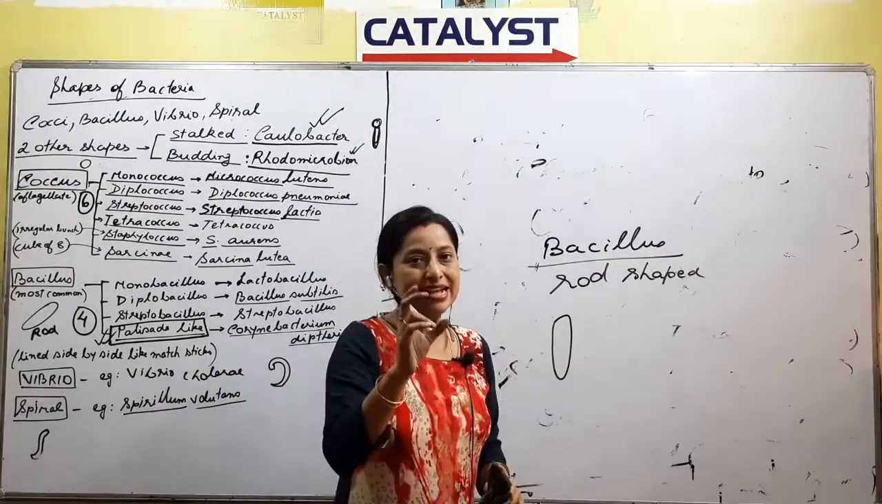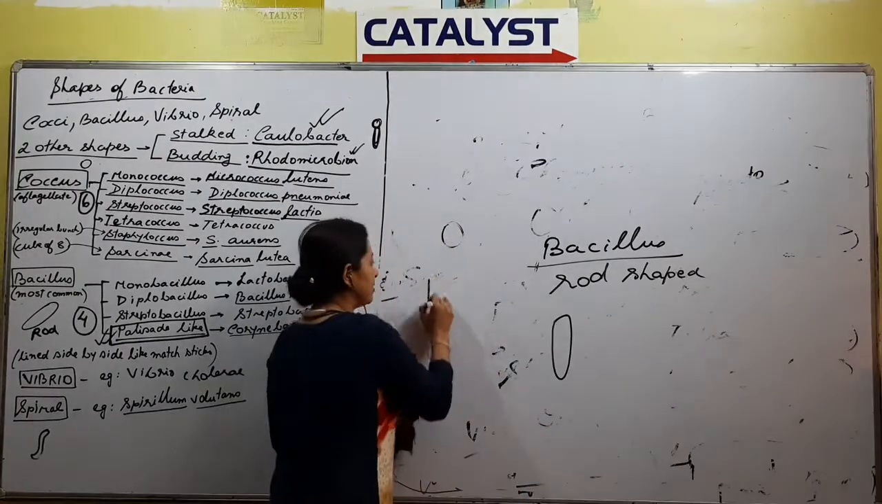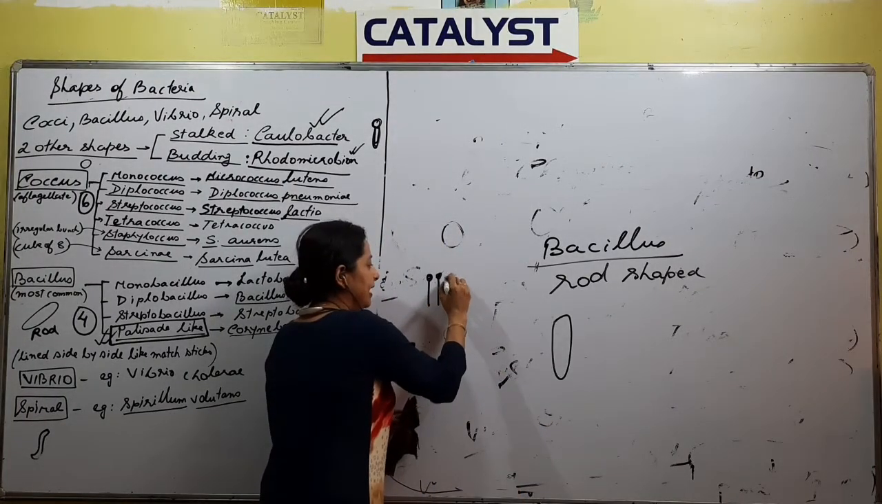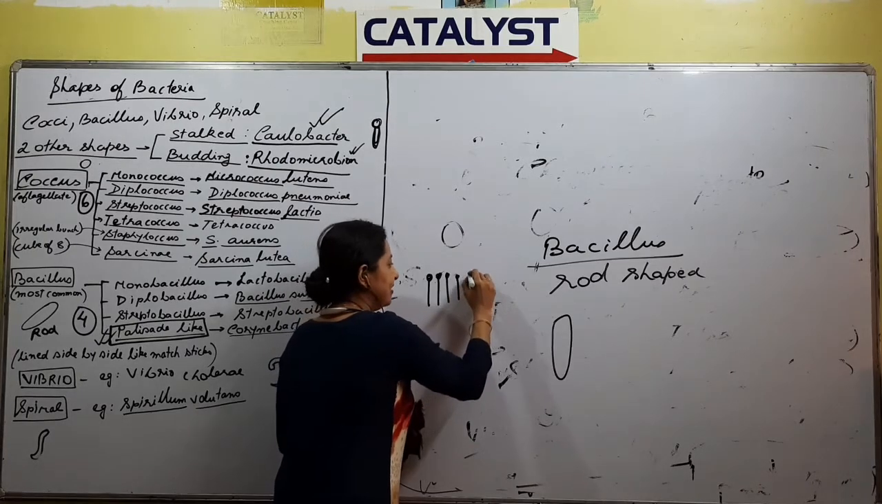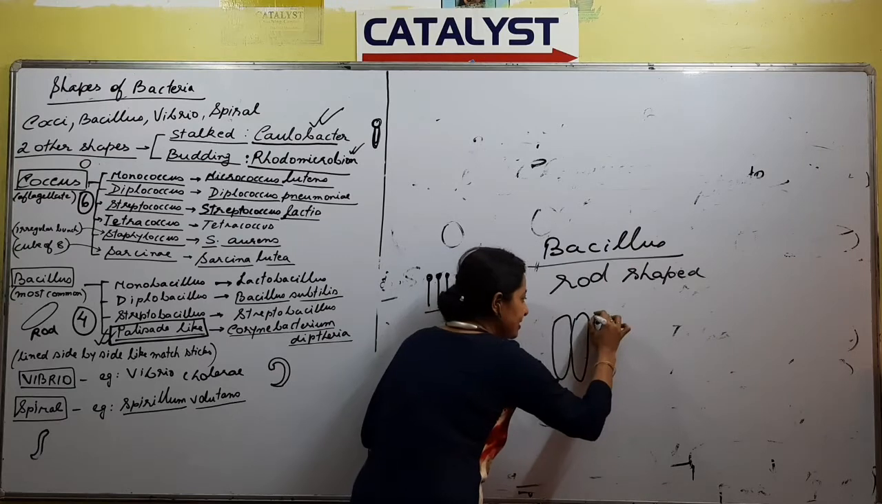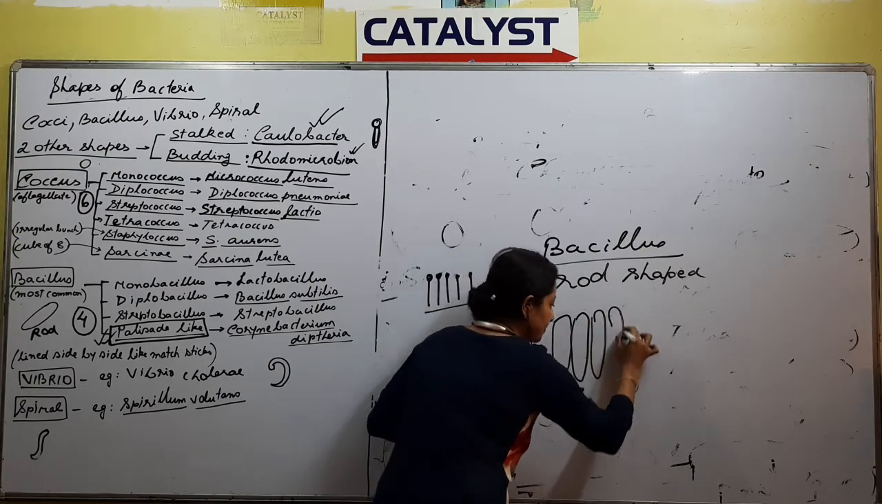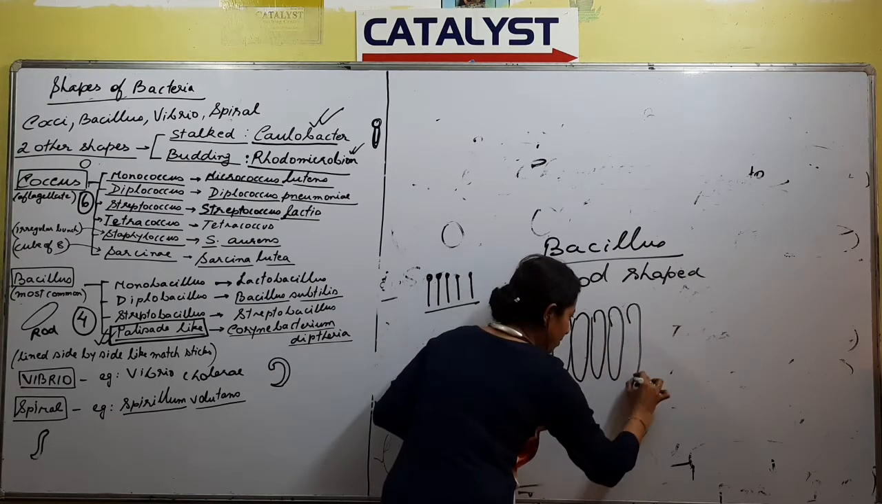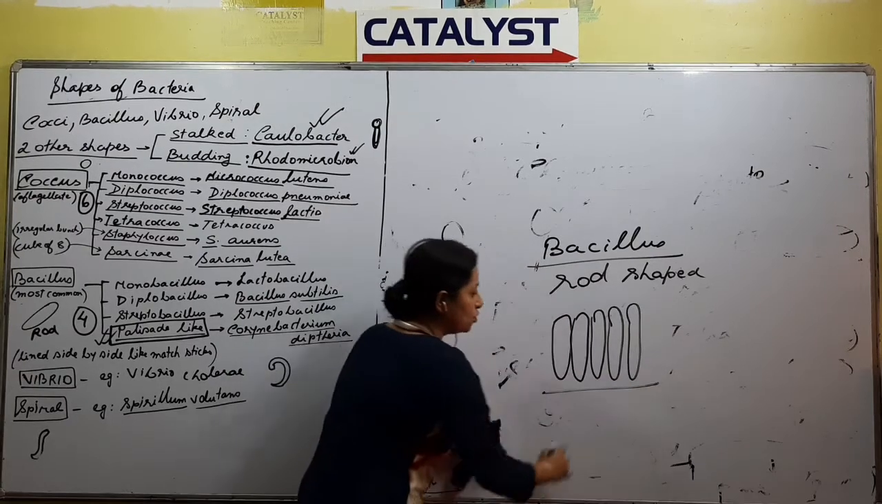If suppose we are talking about a matchstick like this, no? If you arrange the matchsticks like this, and exactly like that the bacteria are arranged in the form. This is what is called as palisade.